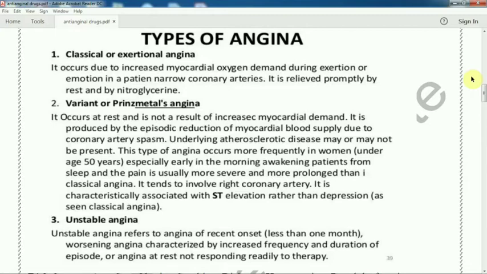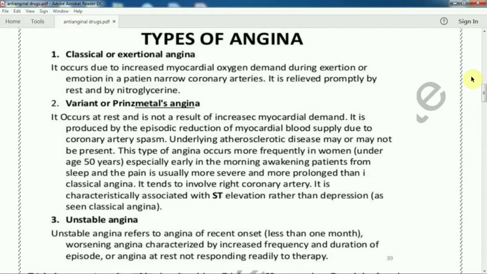So how nitroglycerin helps, we'll discuss in the mechanism part. Now comes to the variant angina, or Prinzmetal's angina. It occurs at rest. In the rest position, the variant angina also comes, and it is not a result of increased myocardial demand. So how is this variant angina produced? It is produced by the episodic reduction of myocardial blood supply due to coronary artery spasm.